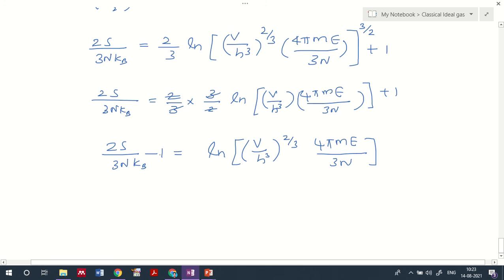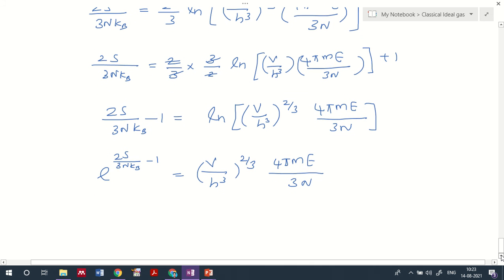And now if I take the exponential of this representation, that is e raised to 2S by 3nkB minus 1, which is equal to, if you take the exponential on the right hand side, then you will have only this representation, that is V by h cube raised to 2 by 3, 4 pi m divided by 3n. So this is the expression you will get from here.